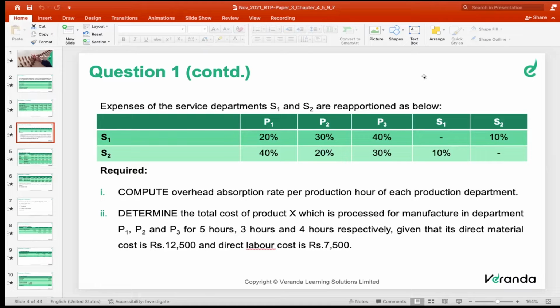And second, determine the total cost of product X, which is processed through manufacturing departments P1, P2, and P3 for 5 hours, 3 hours, and 4 hours respectively, given that direct material cost is 12,500 and direct labor cost is 7,500.